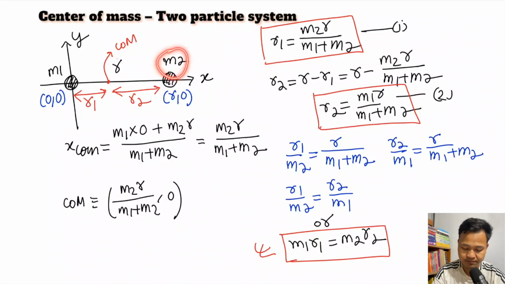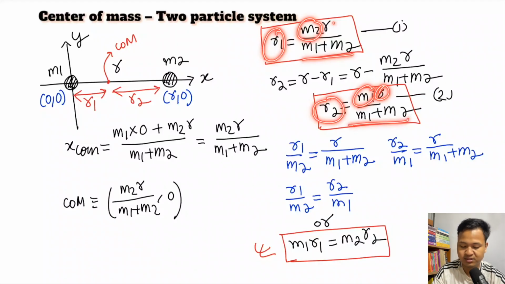This is a relation between mass and distance. So in some questions it may be helpful. So remember this one. R1 is equal to M2 into R divided by M1 plus M2. R2 is M1 into R divided by M1 plus M2. The questions will be asked using these.